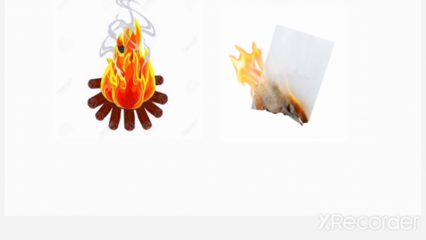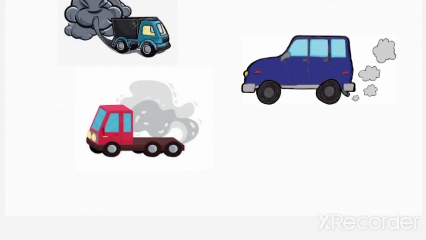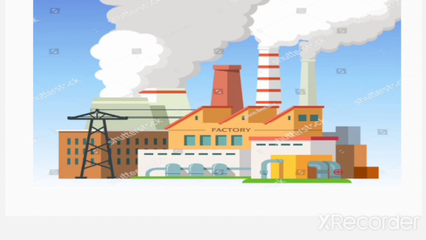When something is burnt, what happens? The smoke is released and this smoke gets added to air. Even the smoke from various vehicles such as a truck gets added to air. The chimneys of the factories also release smoke which gets added to air.